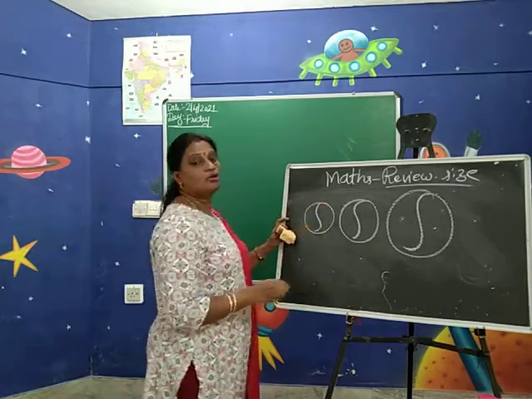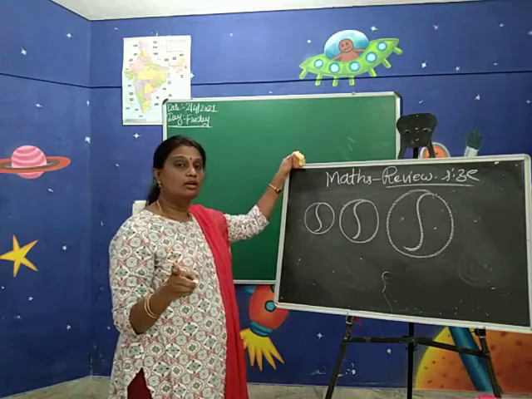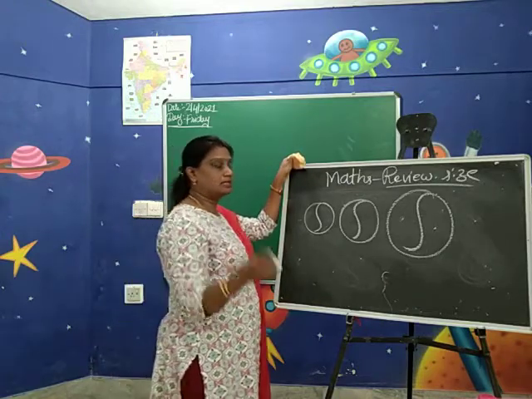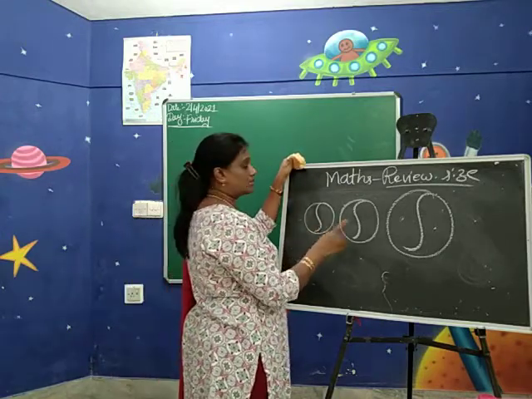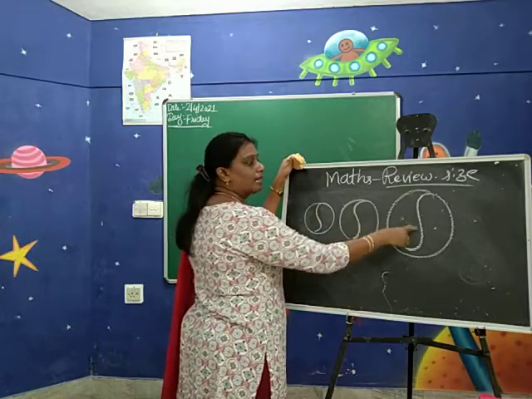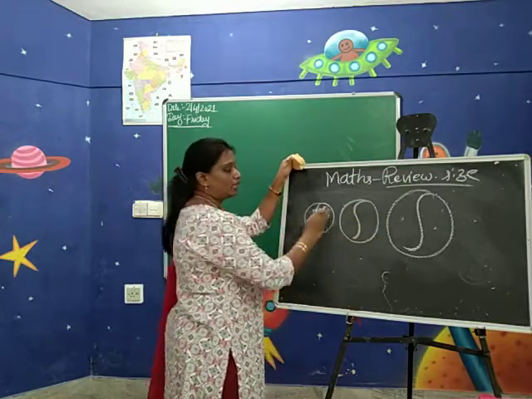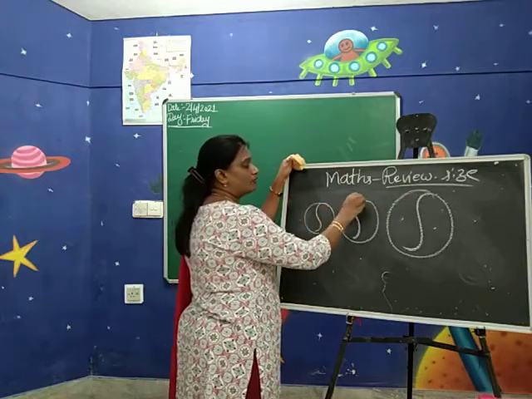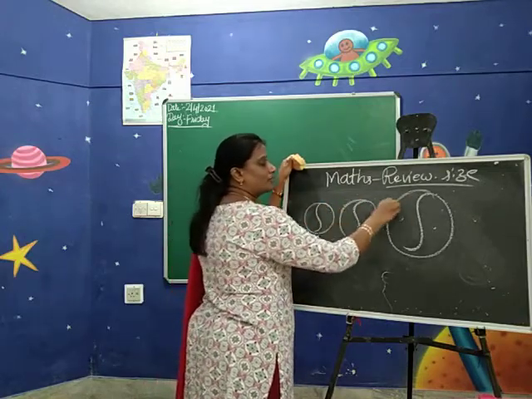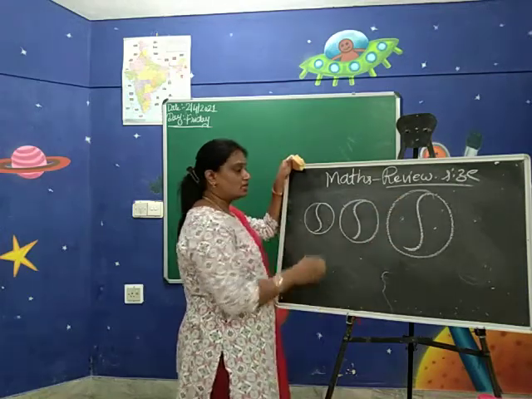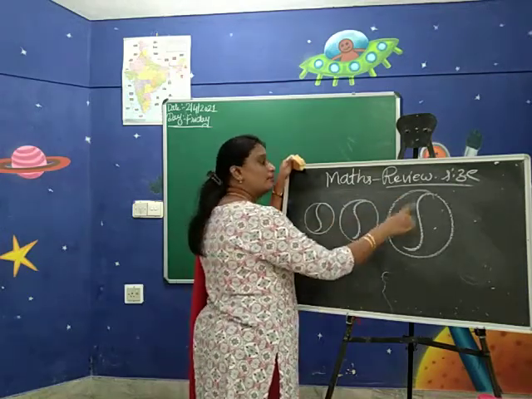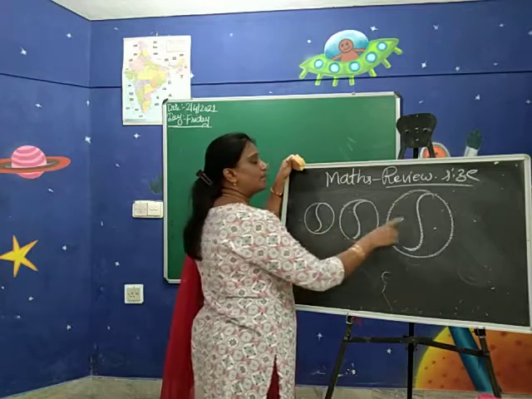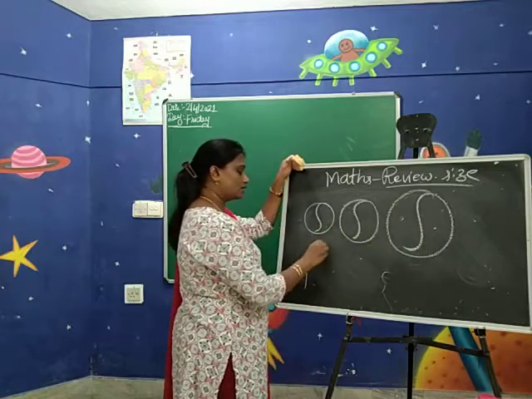Now I will teach you the concept big and small. In big and small, I will teach you the bigger and biggest. Okay? Big, bigger, biggest. See the difference? You can find the size difference, no? This size is different from little bigger. This size is different from this size. So this is big, bigger, biggest. Okay, next I'll show you.